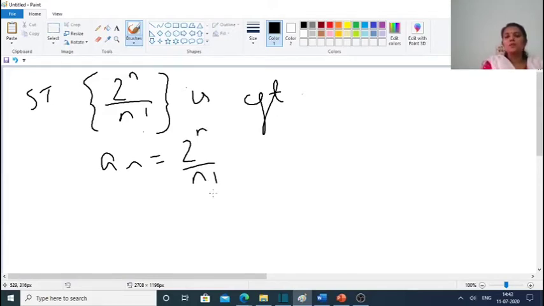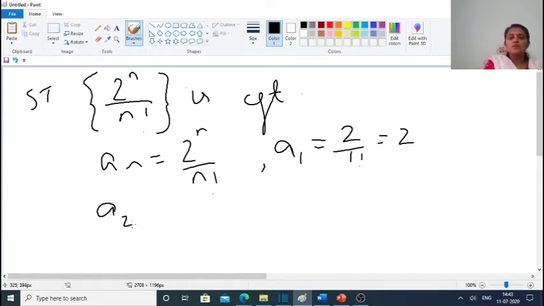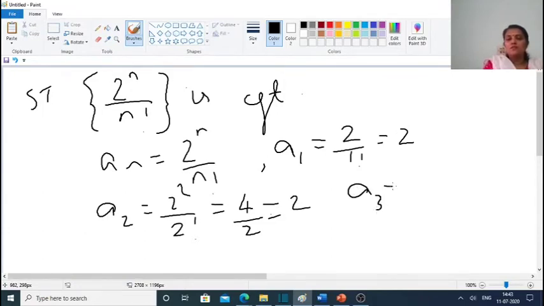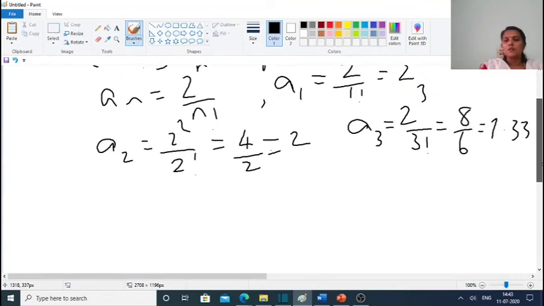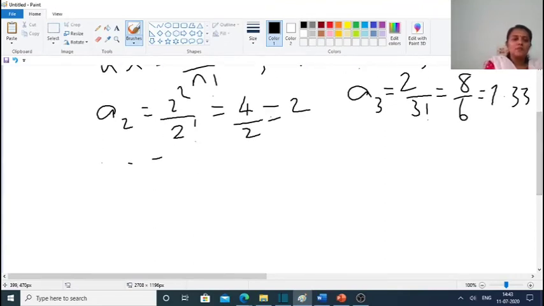If we give n equal to 1, a1 is equal to 2 by 1 factorial, which is equal to 2. a2 is equal to 2 squared by 2 factorial, which is 4 by 2, equal to 2. a3 is equal to 2 cubed by 3 factorial, which is 8 by 6, which is 4 by 3, about 1.33, and so on.